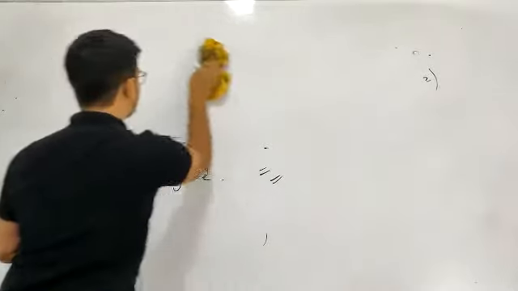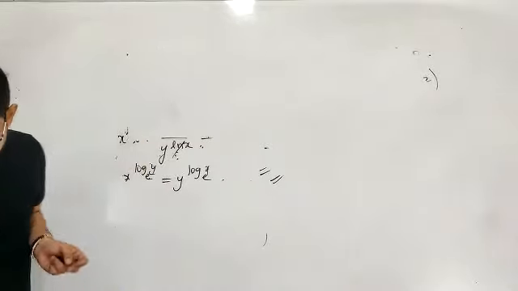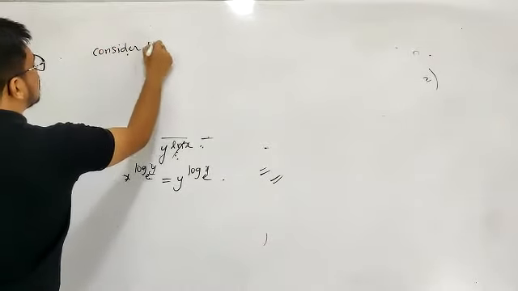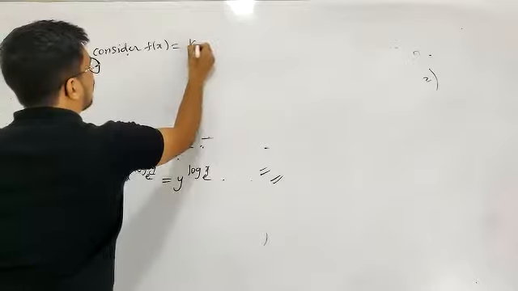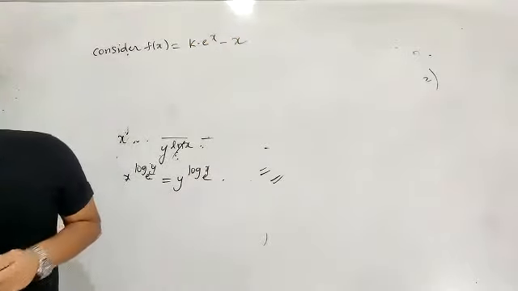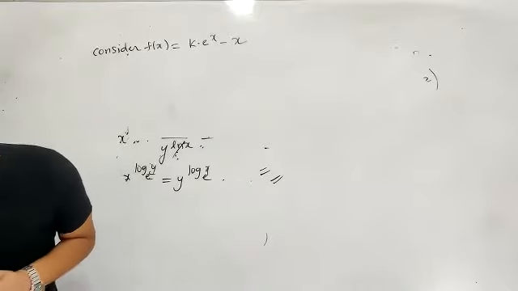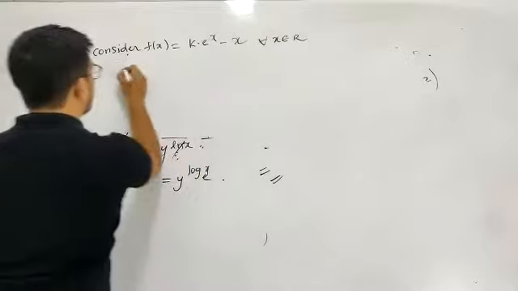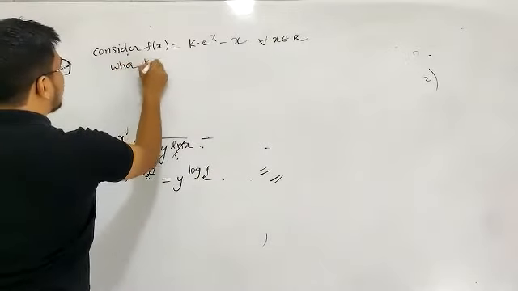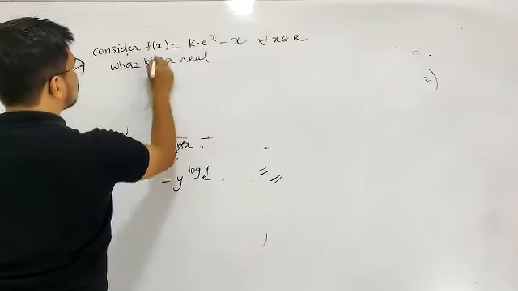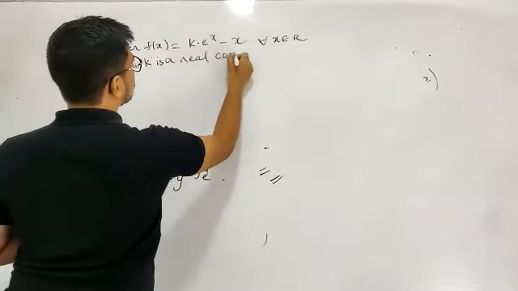I'll just give the question. It consists of 3 parts. Consider f of x is equal to k into e power x minus x for all x belongs to R, where k is a real constant.